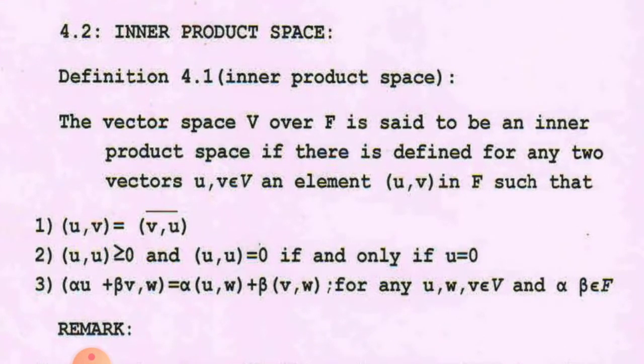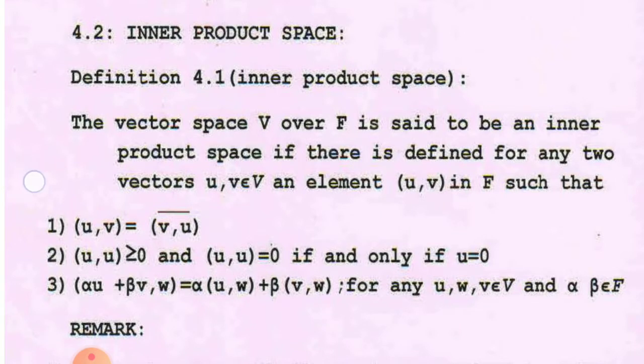The vector space V over a field F, as I have already told, where F is a field of real numbers or complex numbers.